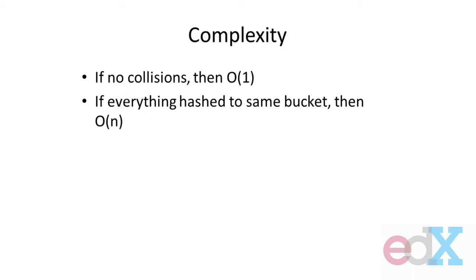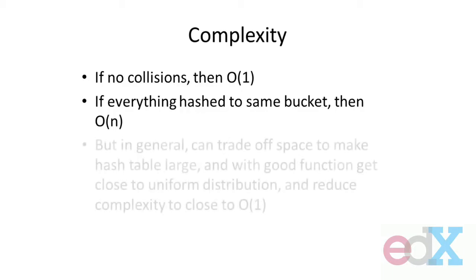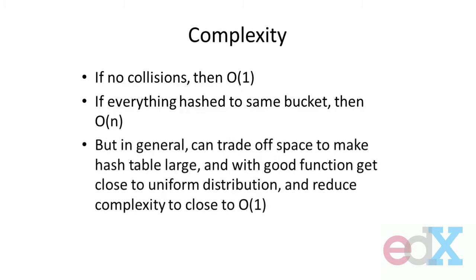Because now I've got order n, because I've got to search through that list linearly to find the element I'm looking for. But in general, I could get something that can be very efficient. I can trade off space: how much memory do I use to make the hash table large? And then if I've got a good function, I can get close to uniform distribution, which reduces the complexity to something close to order 1. If, in fact, my hash table is big enough that it's likely that only one element gets hashed to any location, I'm at order 1. Even if it's not quite that, it's still pretty close because I'm not searching through a huge list there. I'm looking at one or two elements to find them.